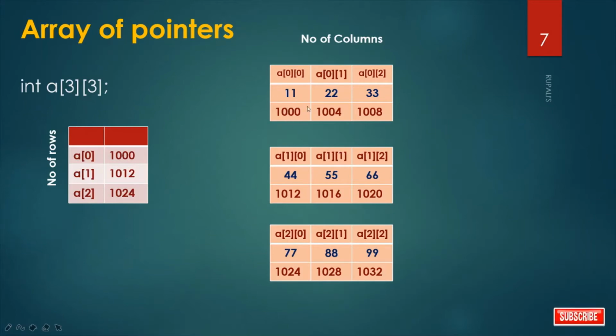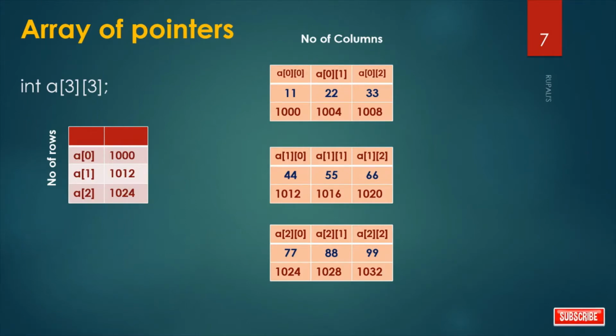And these 1000, 1004, 1008, these are the addresses. Because an integer takes how many bytes? 4 bytes. And 11, 22, 33, 44, these are the elements. So this is the representation of our two-dimensional array.